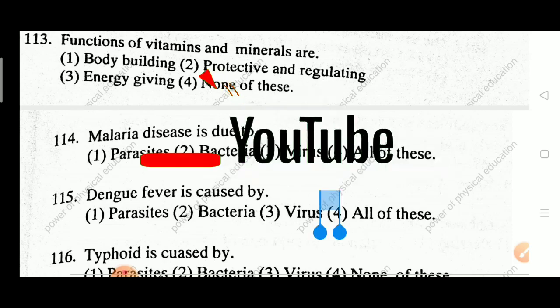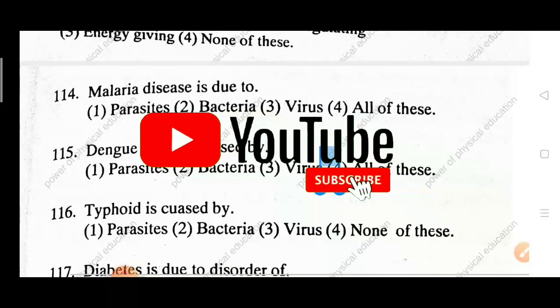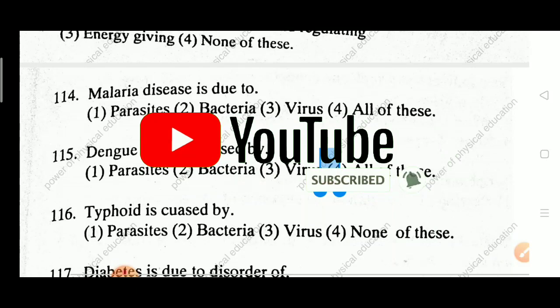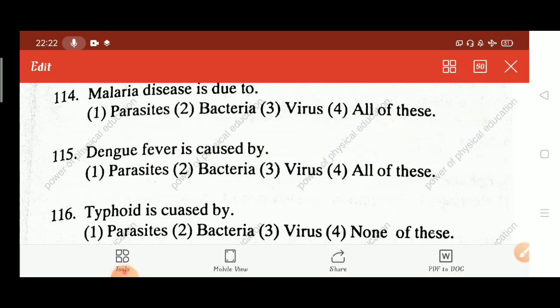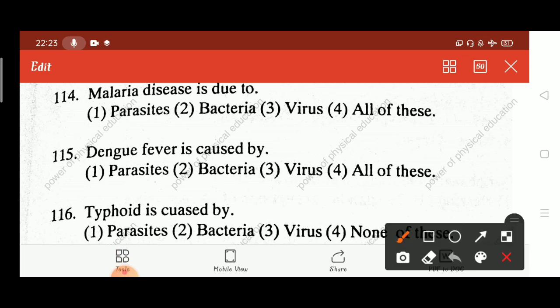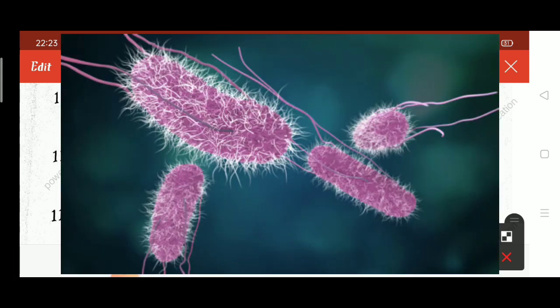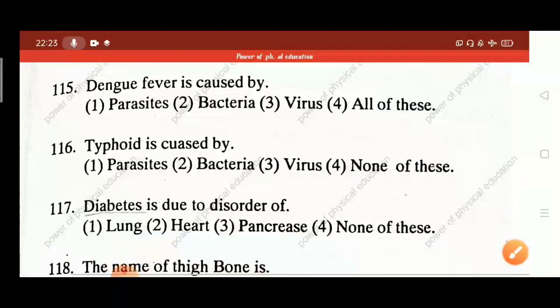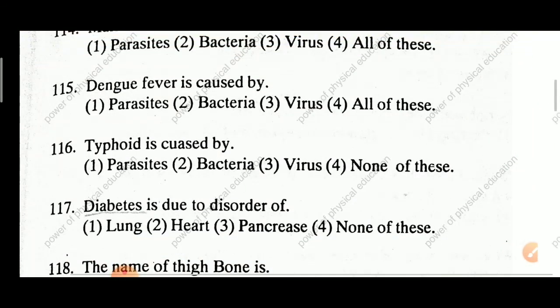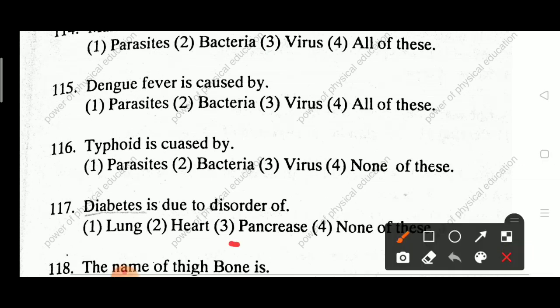Next question. Typhoid is caused by parasites, bacteria, virus, none of this. Answer is bacteria. This typhoid fever is caused by Salmonella typhi bacteria. Next question. Diabetes is due to disorder of lung, heart, pancreas, none of this. Answer: pancreas.